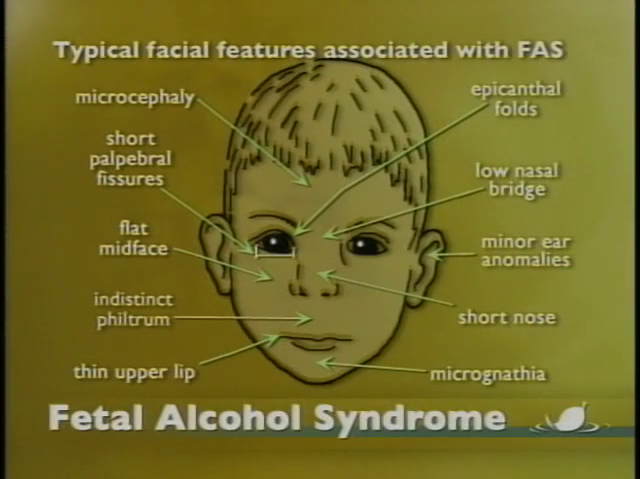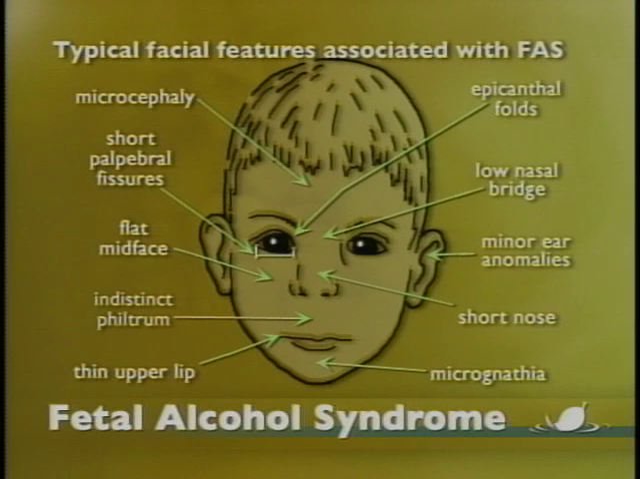The area underneath the nose, the philtrum, will be flat. The nose will be flat, and there's a flat mid-face. You'll see microcephaly, small head size, micrognathia, which is a sort of pointy chin. So very distinctive facial features.